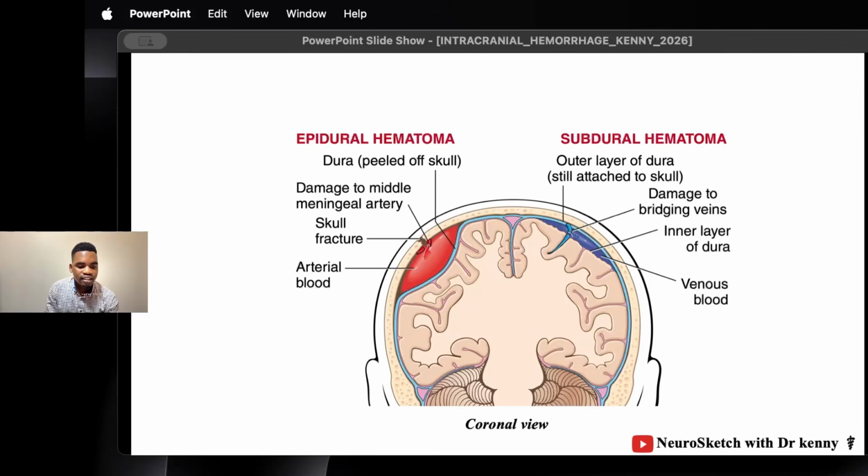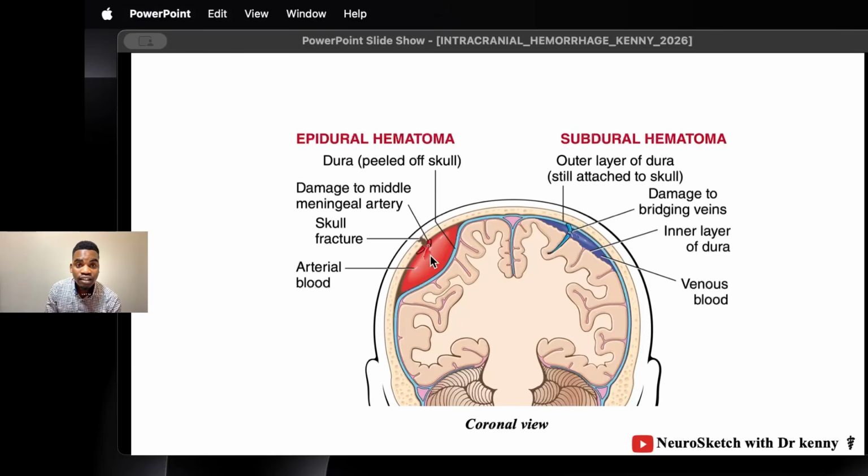Next is a side-by-side comparison between the epidural and subdural hematoma. The epidural hematoma is between the bone and the dura mater, and it is biconvex. Why biconvex? Because we have limitation of expansion by sutures, but also it is bleeding from arteries.